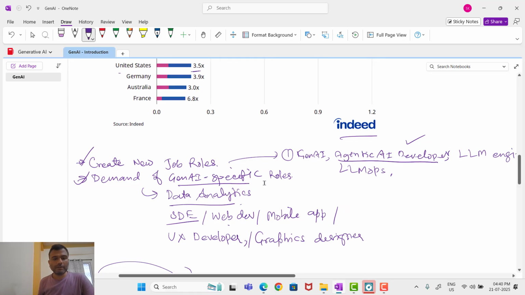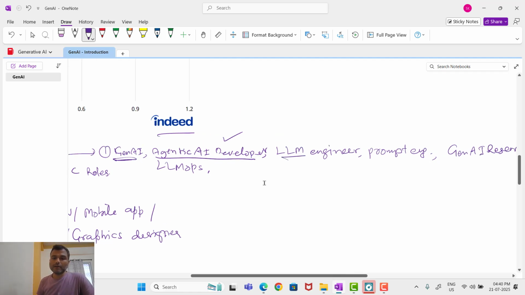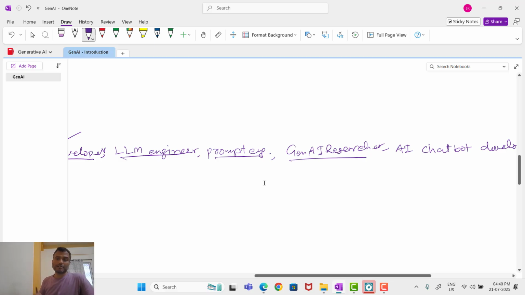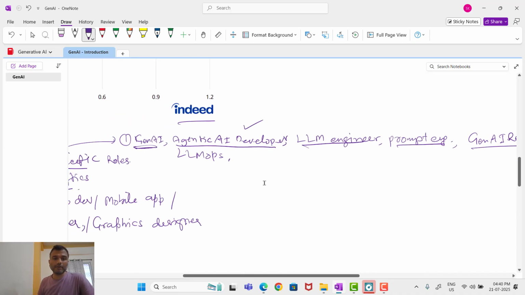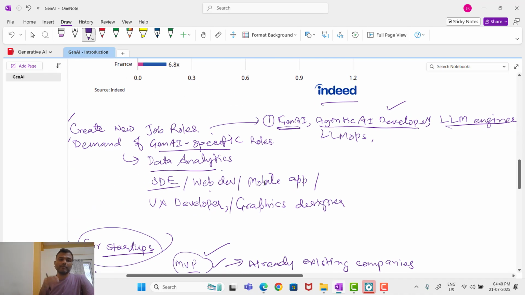Okay, so let's discuss the new job roles that are basically created. That is generative AI developer. One will be generative AI developer, agentic AI developer, large language model engineer or developer, prompt engineers, generative AI researchers, generative AI chatbot builder, developer. LLMOps, there will be another field, so LLMOps engineers. So different roles will be there that will be entirely created. That will be the new job roles.